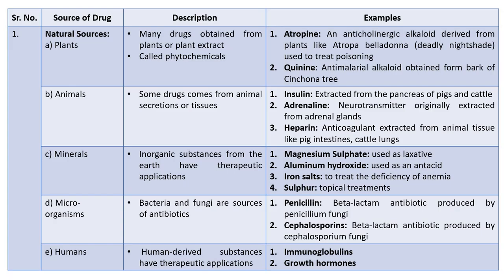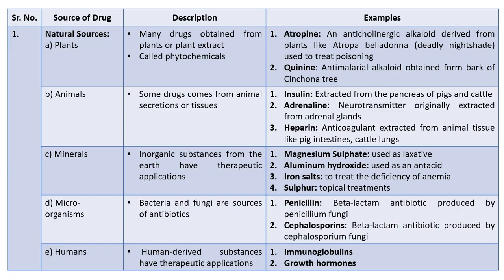Examples: atropine, an anticholinergic alkaloid derived from plants like Atropa belladonna, common name deadly nightshade, used to treat certain types of poisoning. Second example, quinine. It is an anti-malarial alkaloid obtained from the bark of the cinchona tree, useful in treatment of malaria. B. Animals. Some drugs come from natural secretions or tissues.